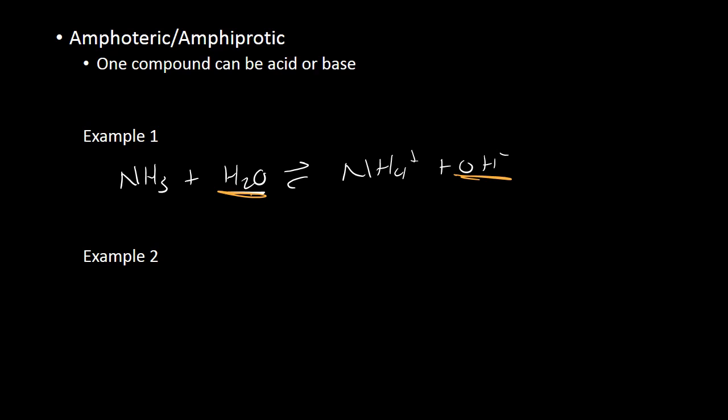So at this point, water becomes our acid, and hydroxide is our conjugate base, which means NH3 was our base, and NH4 plus became a conjugate acid. So in this instance, water is acting as an acid.